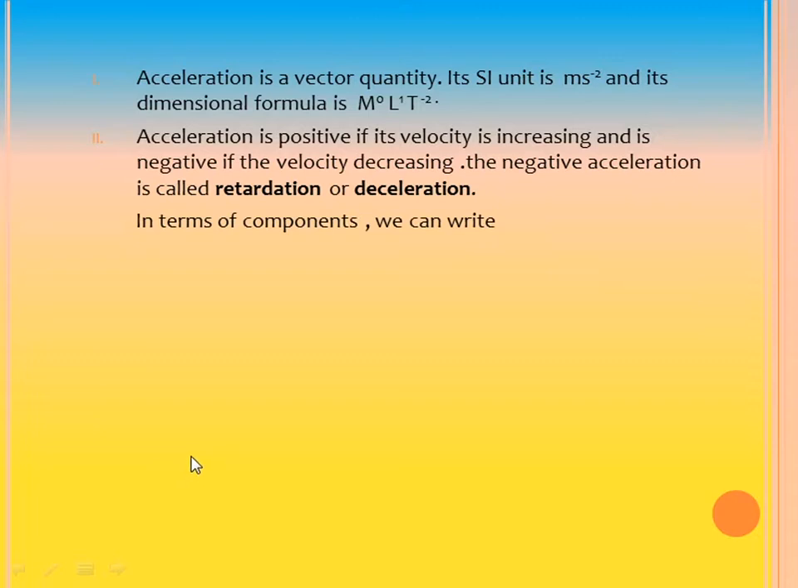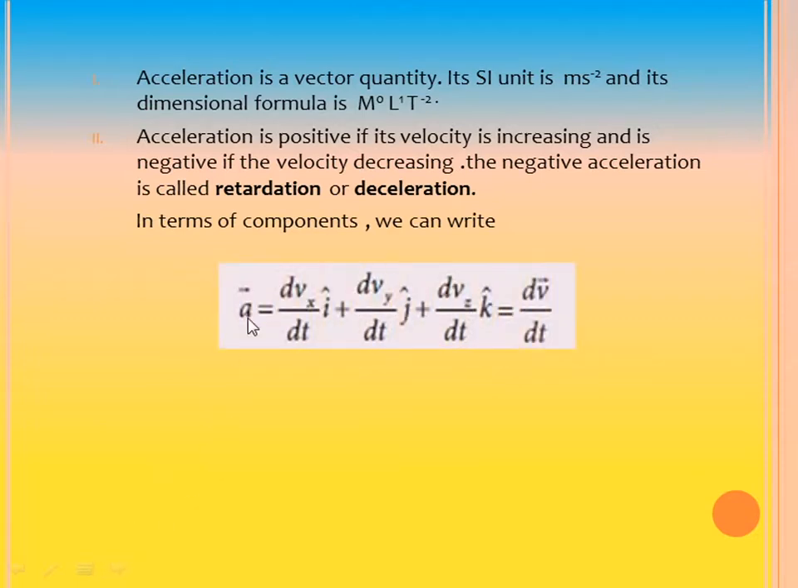Now how do we express this acceleration in terms of components? We can write a vector is equal to dvx by dt i cap plus dvy by dt j cap plus dvz by dt k cap. That's equal to dv vector by dt. This is the way to express acceleration in terms of its components. It's very important, students. Kindly note. Any quantity you should be able to express in terms of its components.